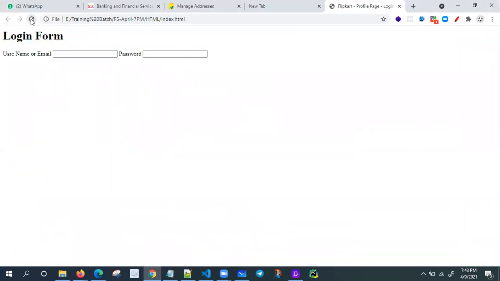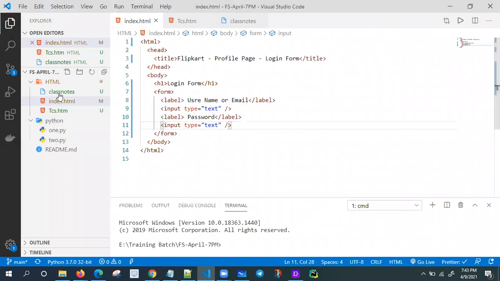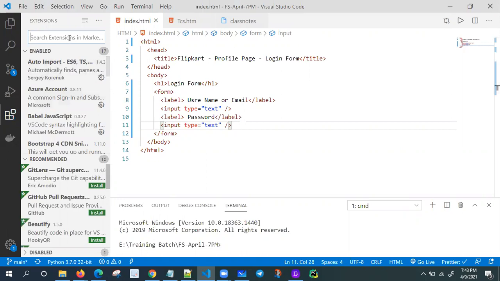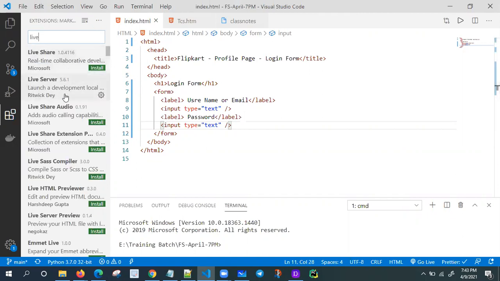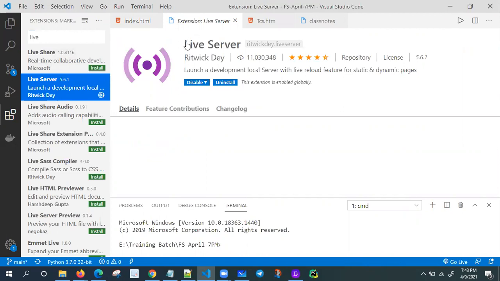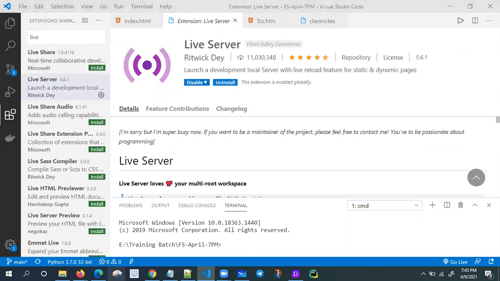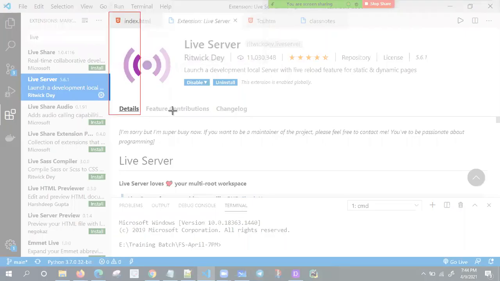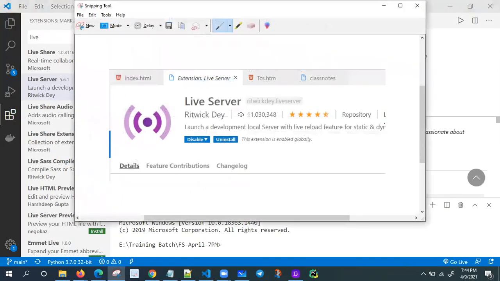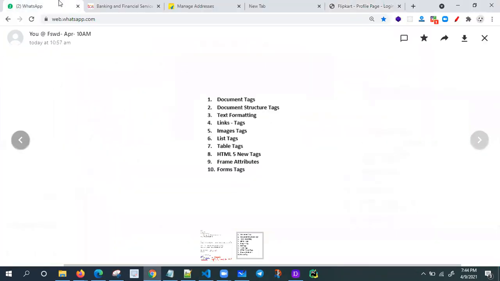How is it coming? Basically I'm running it locally only, but I don't want to run from local like this. I want to run the web page from a server, like a live server. I already installed my live server, to run your web page directly. Those who are first time users, try to install and learn live server also. You need to set up your system first, that's all. Okay, let me share you something.